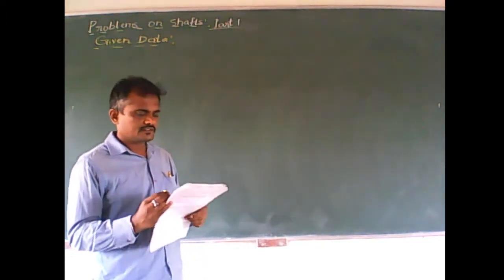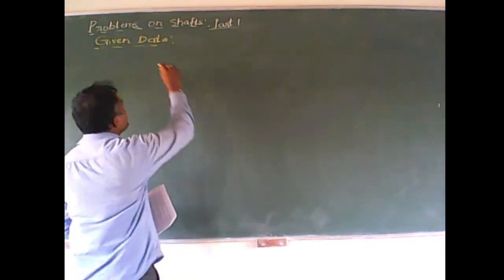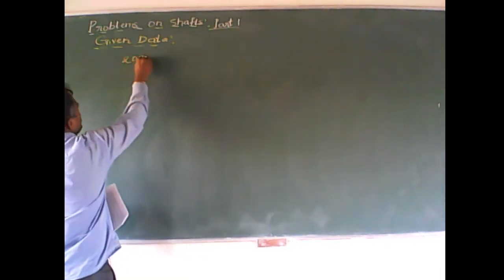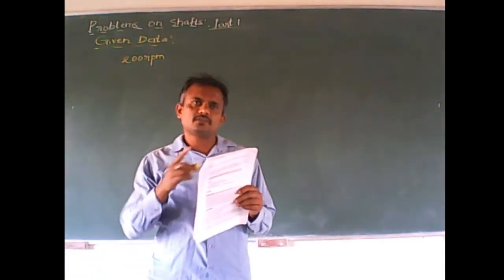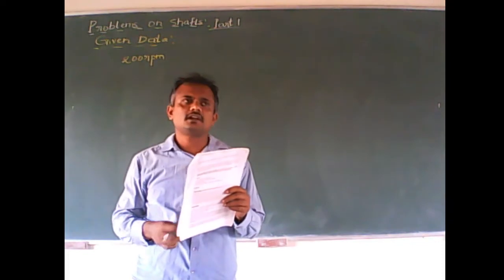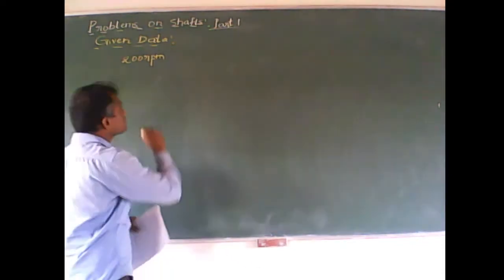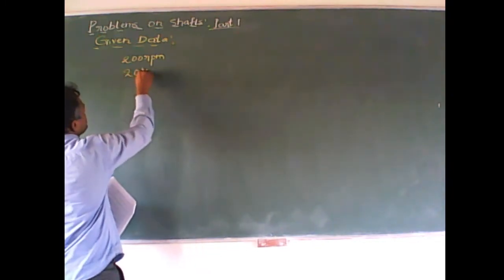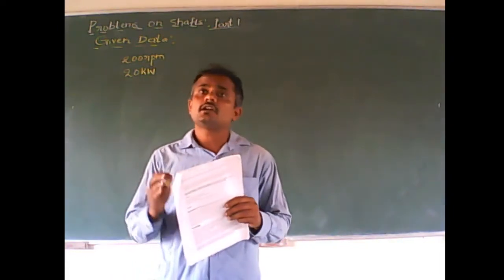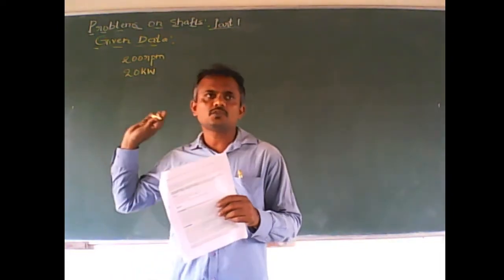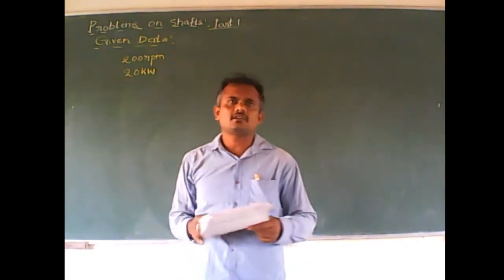So first let us write: shaft is rotating at 200 rpm. I have not referred to the data book so far. First let me write down all the numbers and unknown things which are given. And 20 kilowatts is also given. I don't know how we denote it according to the data handbook. I can take it as a capital N or small n, we don't know. I can take it as any other letter.